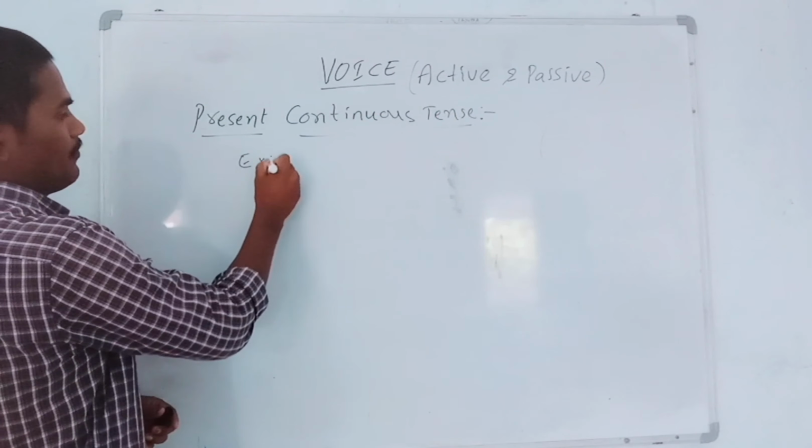Of course, we know very well that in present perfect tense we get V3 verb form. So that easily we can copy into the passive form. There is no problem at all. And second example, Sir has taught English grammar. So it is active sentence. Sir has taught English grammar.